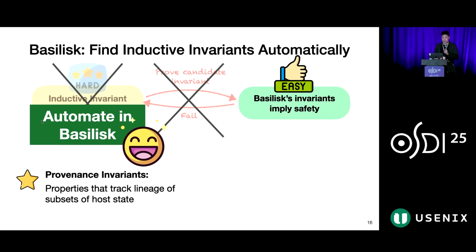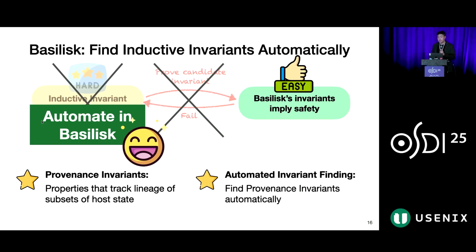We achieve this by first identifying a class of simple, mechanically derivable invariants that let us track the lineage of a host state throughout an execution. And we call these provenance invariants. We then devise an algorithm to find provenance invariants automatically given a protocol description. And we implement these insights as Basilisk.